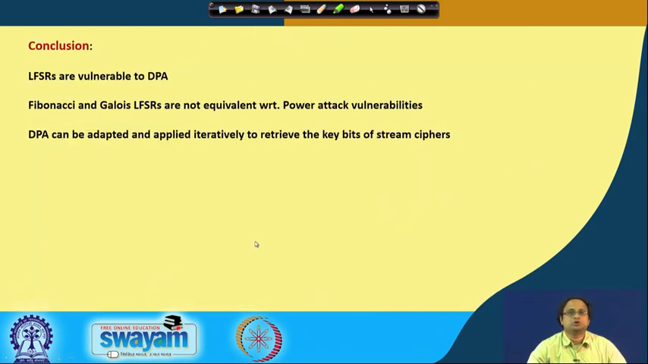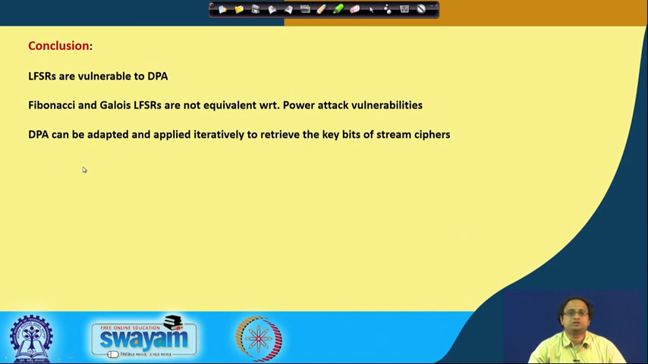So, to conclude, what we discussed is that LFSRs are vulnerable to DPA. In particular, Fibonacci and Galois LFSRs are not equivalent with respect to power attack vulnerabilities, although theoretically they are isomorphic to each other. We found that Galois LFSRs are more vulnerable to DPA because there are more levels of jumps possible in the Galois LFSR, and therefore they are more vulnerable to a power attack.